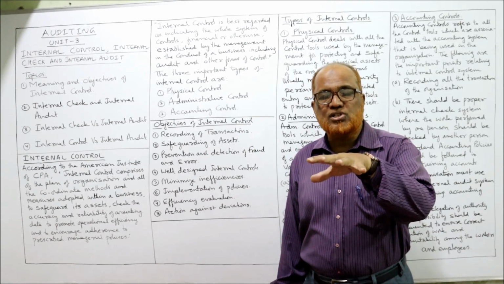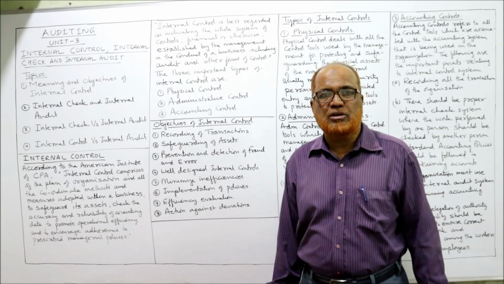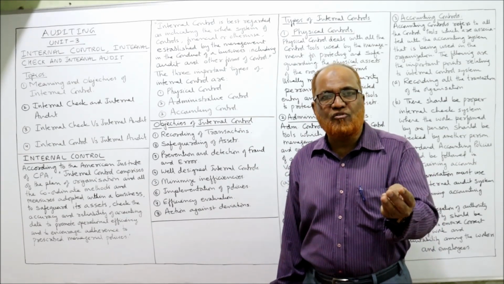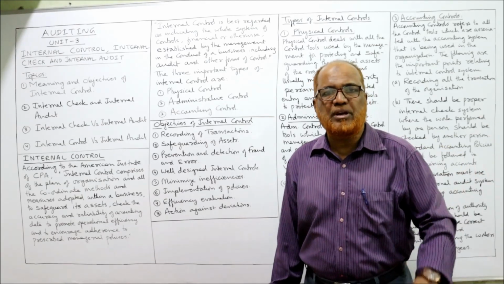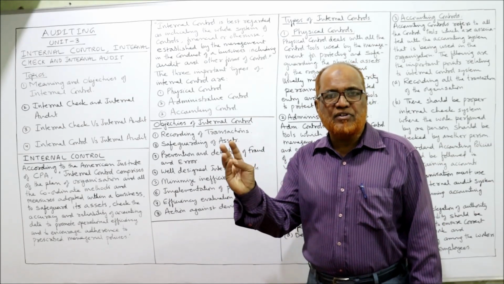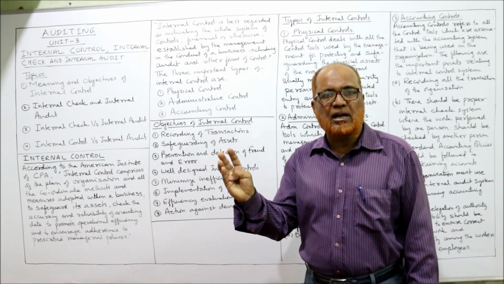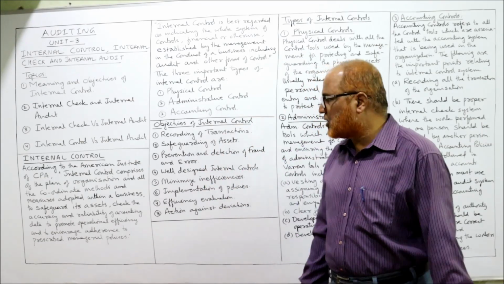The internal control systems should be such that there is minimum wastage. Wastage of time, wastage of material, wastage of resources. All these inefficiencies should be minimized. Every resource should become efficient. Time should be efficiently used. Machinery, material, and all the resources should be efficiently used. That's the objective of internal control.